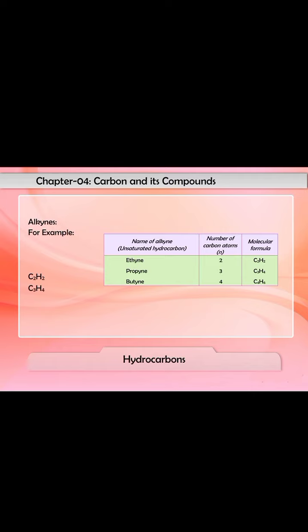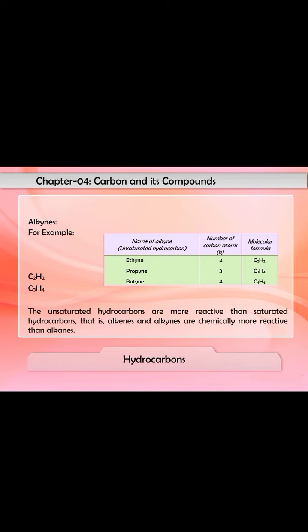The names and molecular formulae of the first 3 alkynes are given below. The unsaturated hydrocarbons are more reactive than saturated hydrocarbons, that is, alkenes and alkynes are chemically more reactive than alkanes.